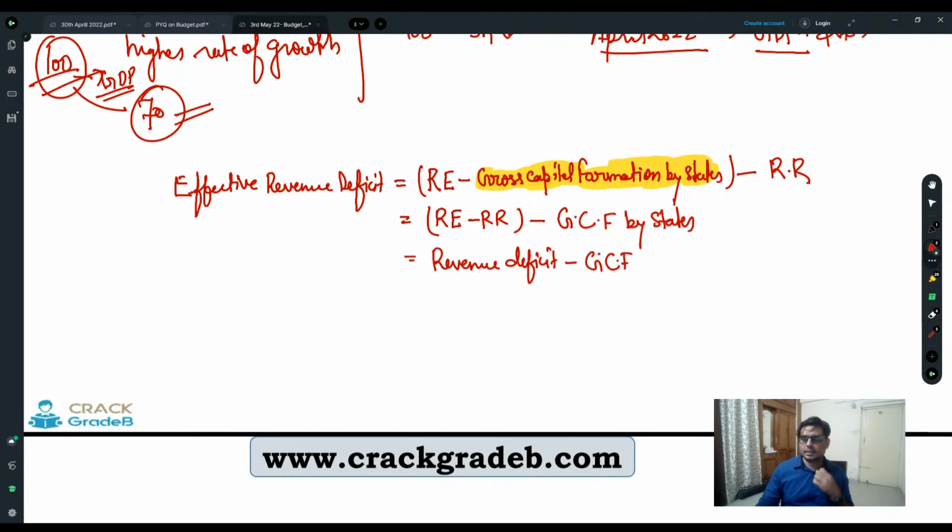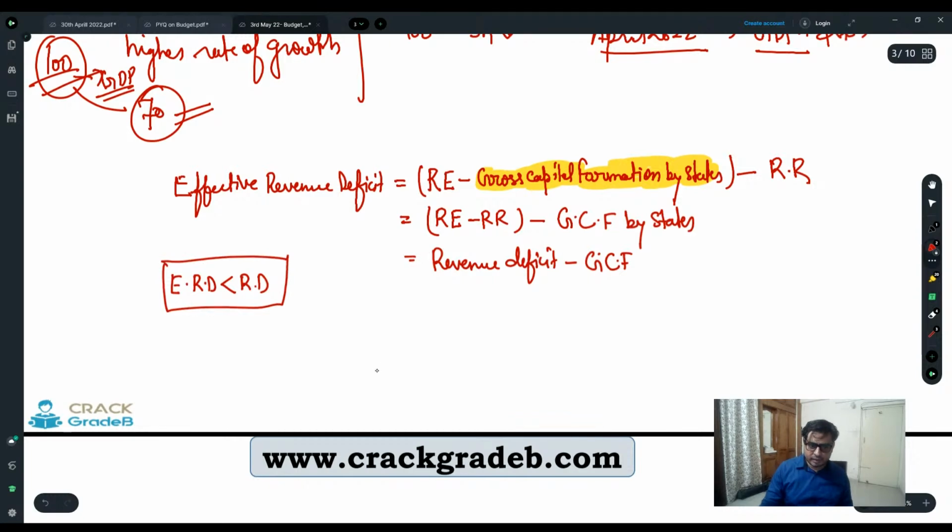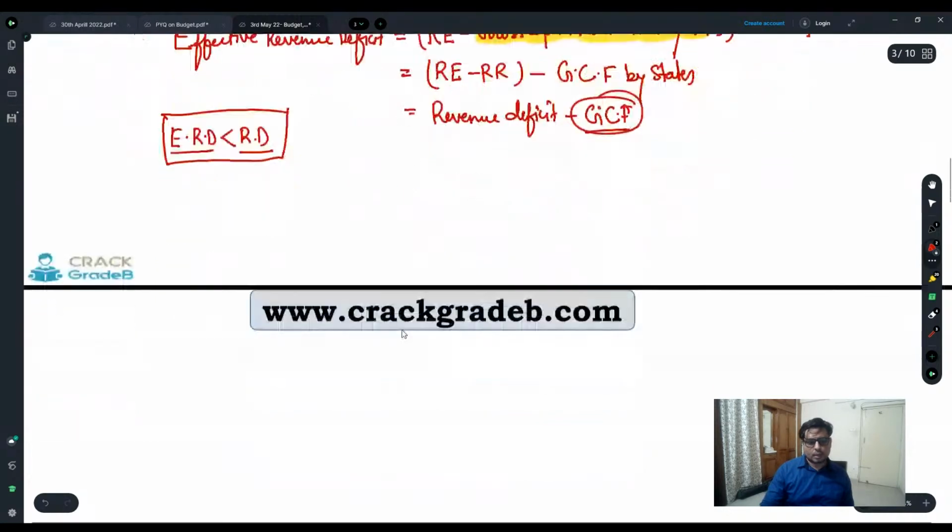So effective revenue deficit is revenue deficit minus GCF. In other words, effective revenue deficit is always going to be less than revenue deficit, because we have to exclude gross capital formation by the states. Right. Now understand what is gross capital formation by the states.